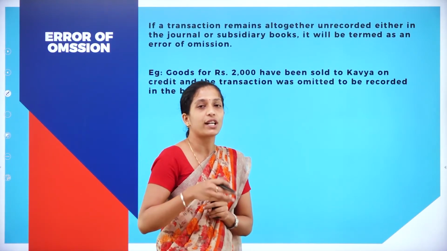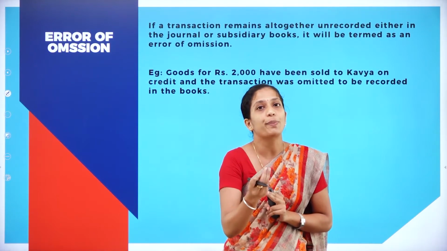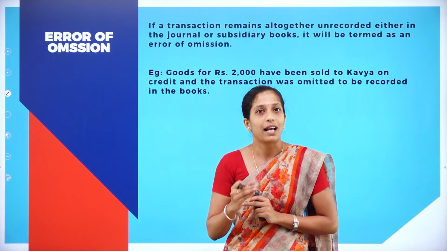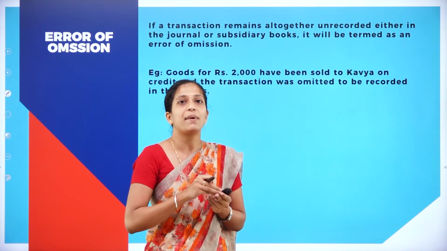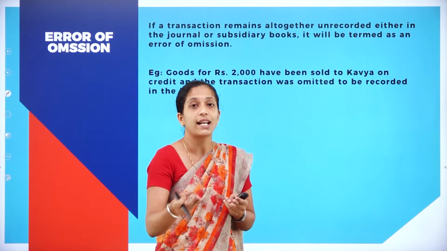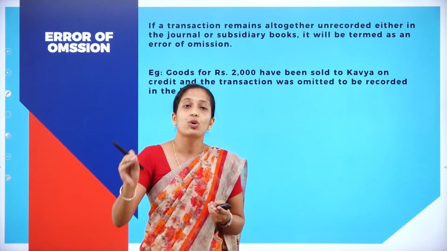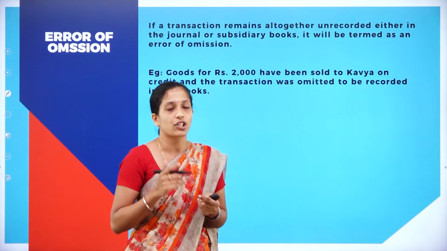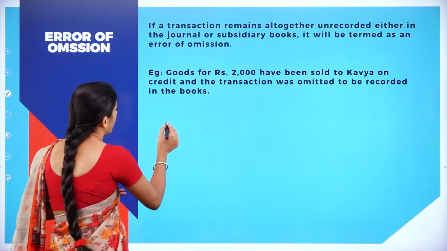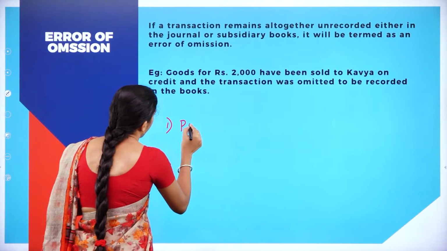Now as I told, what is omission? Omitted to be recorded. It means that we have left out to record a transaction. It may be debit side or it may be credit side, or we might have totally left out to record a transaction.